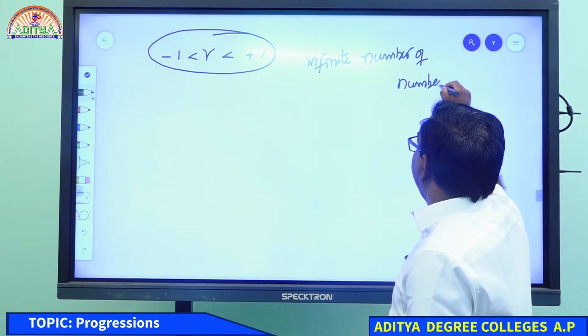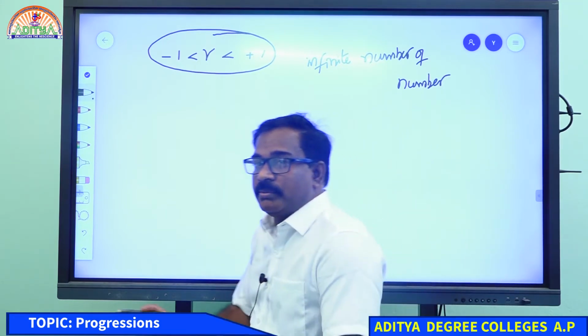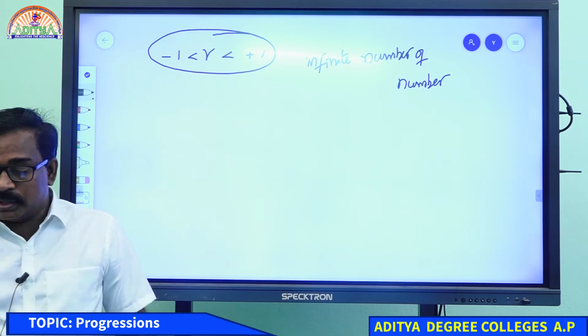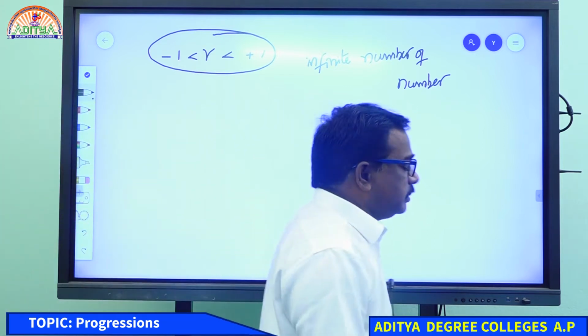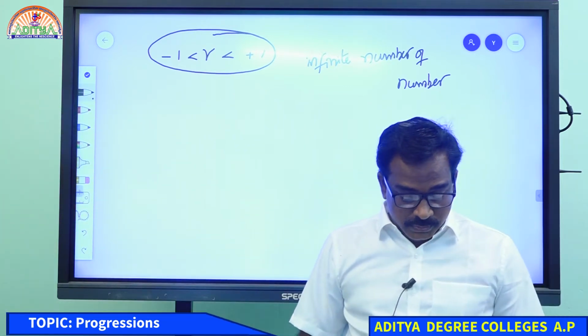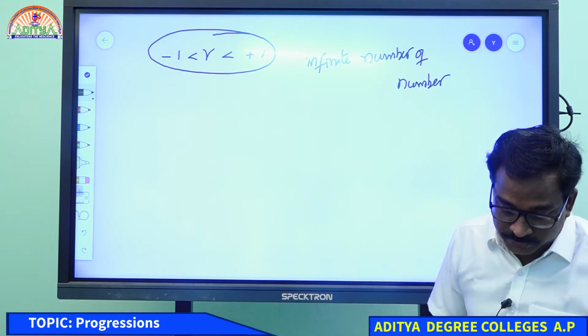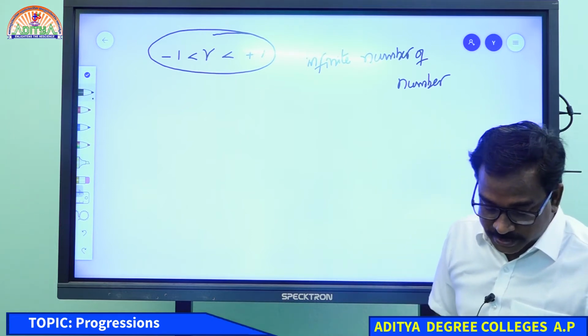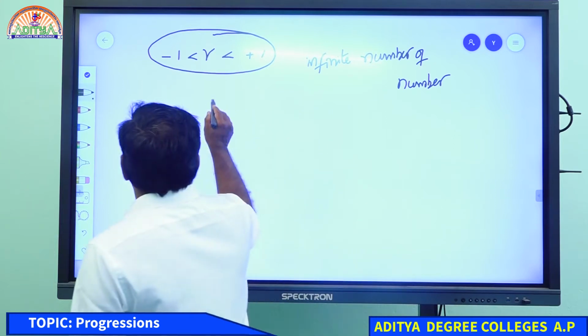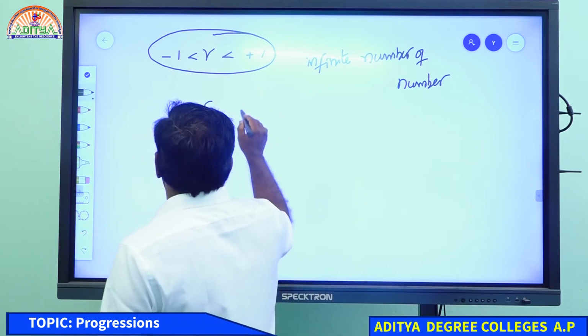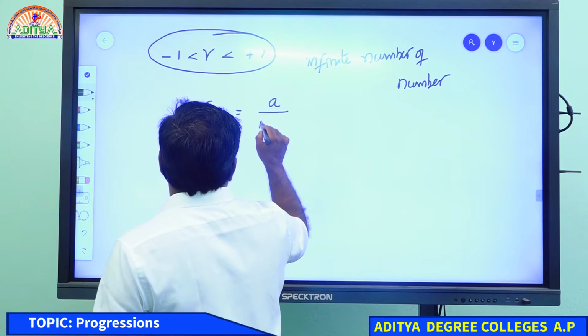Then we will call that sum to infinity, S infinity we will say. That formula is A by 1 minus R.